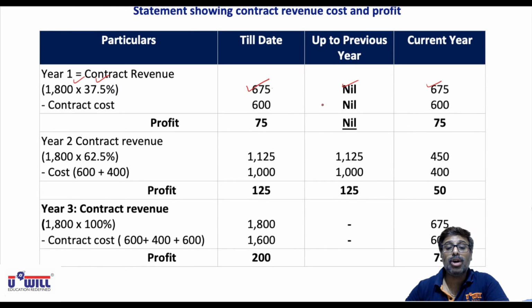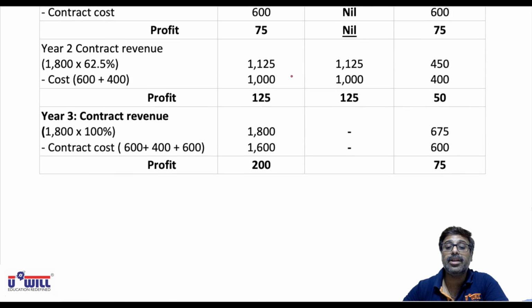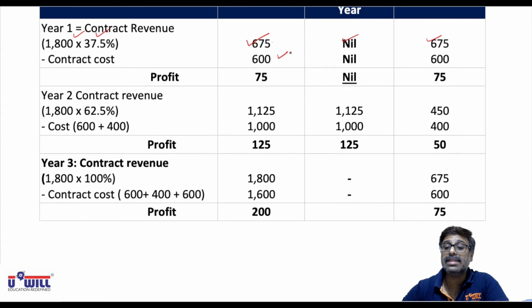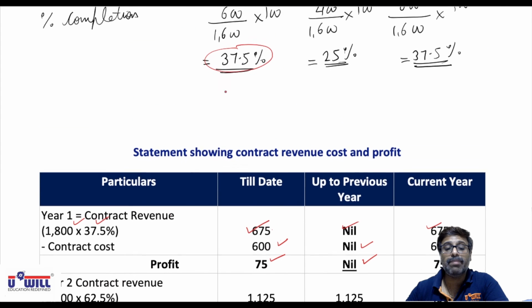What is the contract cost directly given? 600 crores. So you'll minus the contract cost of 600 crores. Up till previous year nil, current year 600. 675 minus 600, profit taken in first year 75. Up till previous year nil, total 75. Now how will you take it in year 2?